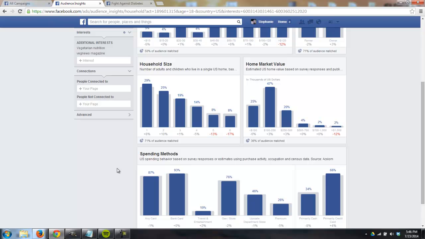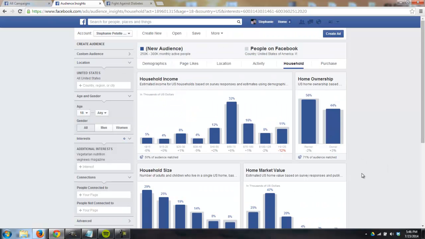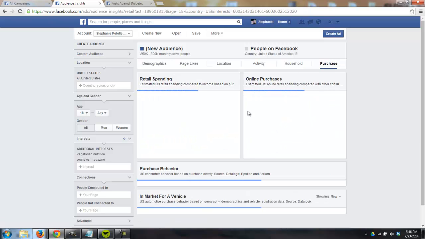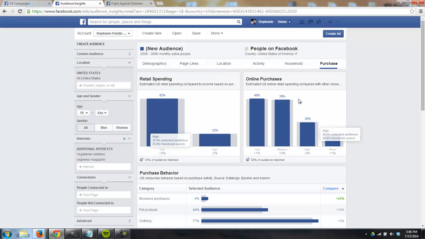This information is showing us that there's a lot of different angles for us to sell things. And then next we have spending methods. We want to look if they're going to be spending money. Are they spending on travel, gas, different things like that, where we get a little bit more information when we get into the purchase information here. And that's what I'm looking for. Retail spending, do they do a lot or low? Online purchases, this is another good one that we want to know about. They're about average to our user.